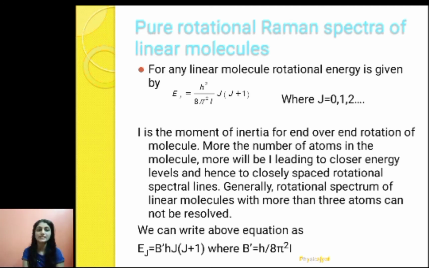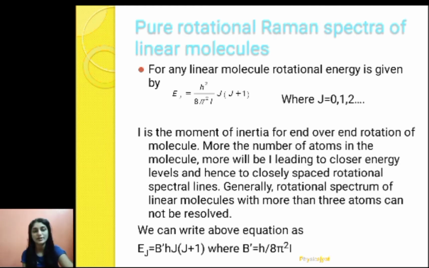Here I is the moment of inertia for end over end rotation of the molecule, and when the number of atoms in the molecule is more, I will be more, and that will lead to closer energy levels. If the energy levels are very closely spaced, then we will need a spectrometer with a very high resolving power. Otherwise we will not be able to observe the spectrum properly. So generally the rotational spectrum of linear molecules with more than 3 atoms cannot be resolved.